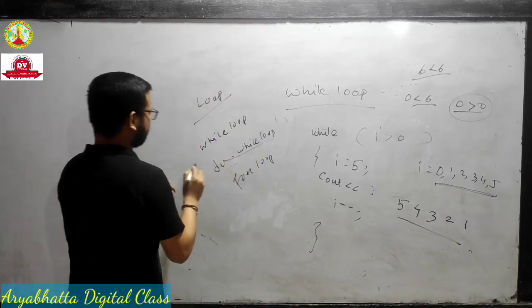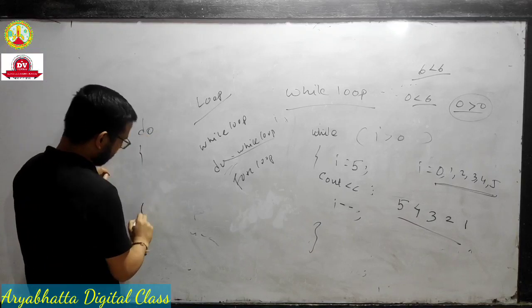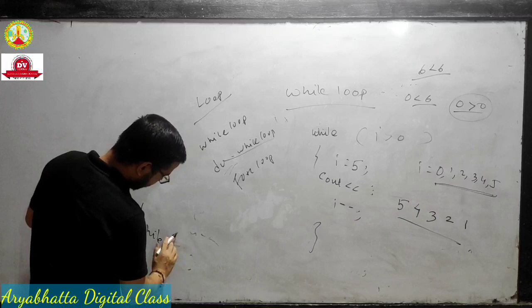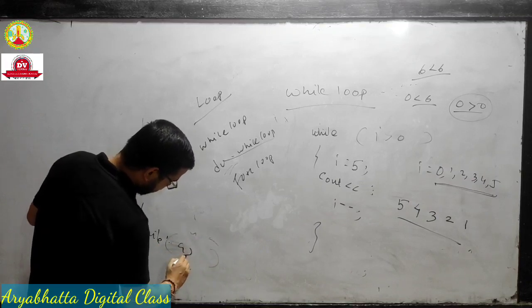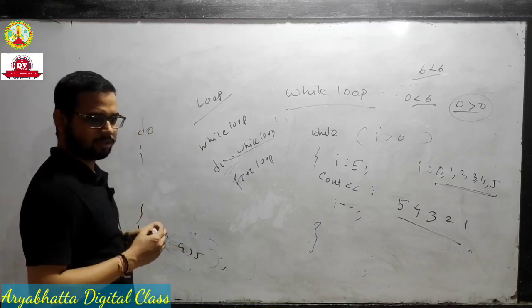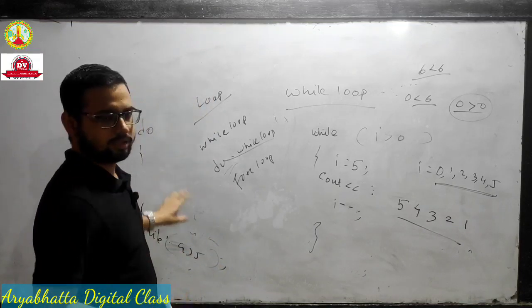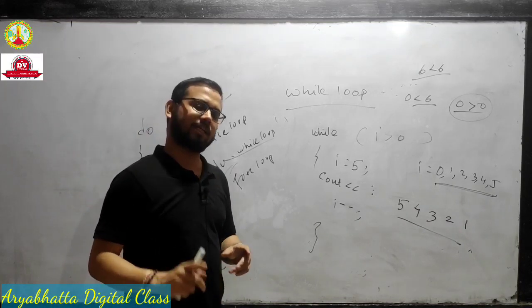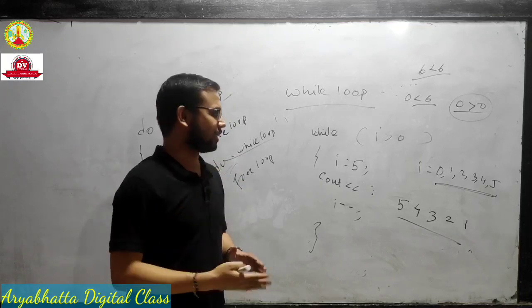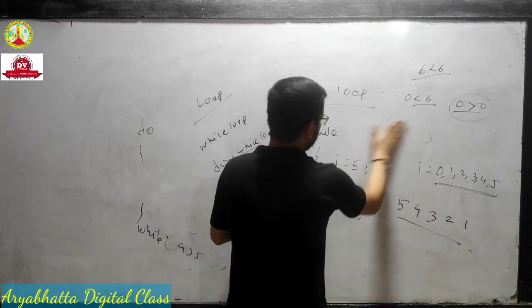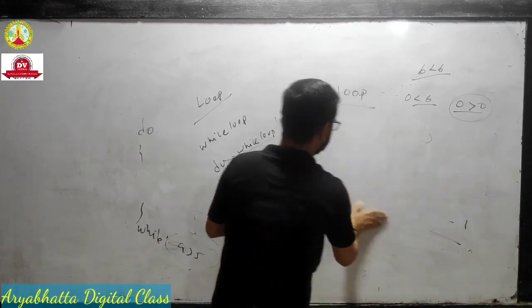And do while loop means your condition is right after the loop body. Here, the condition is after the loop body. We did this in HS first year. In a do while loop, the statement is executed at least once. Suppose we write this type of program in a do while loop, we can write that.